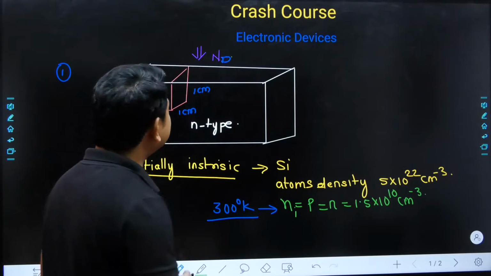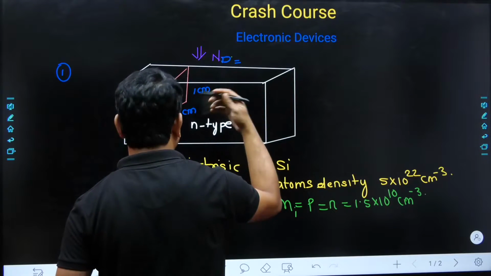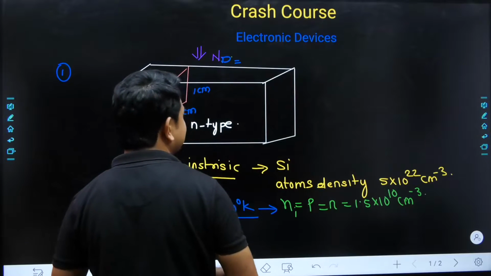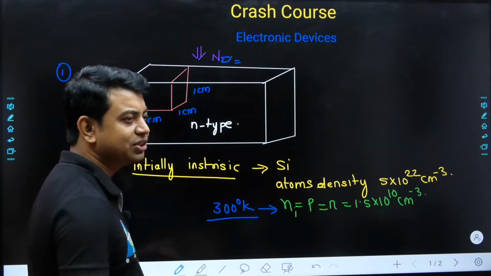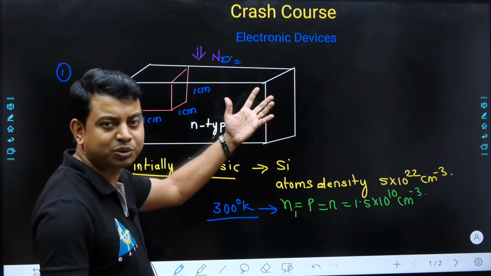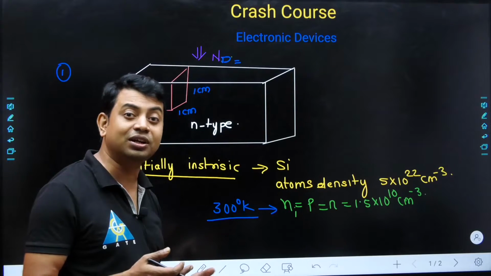So if the doping concentration ND, whatever we are having here, is very much greater than the intrinsic concentration, then definitely we can say that in this semiconductor, because we are doping, ND will give free electrons easily at 300 Kelvin.